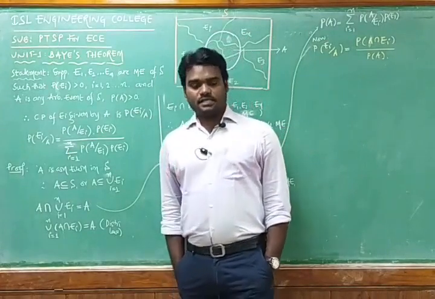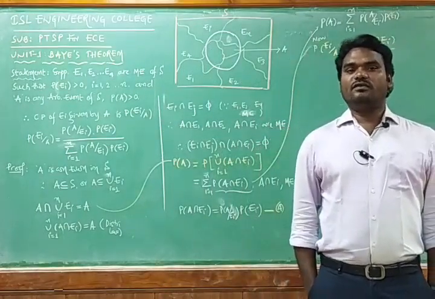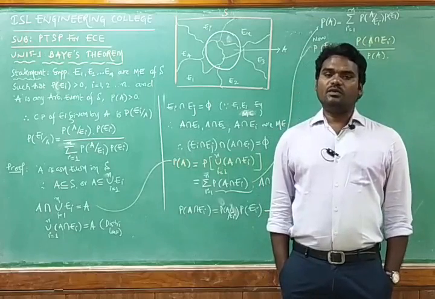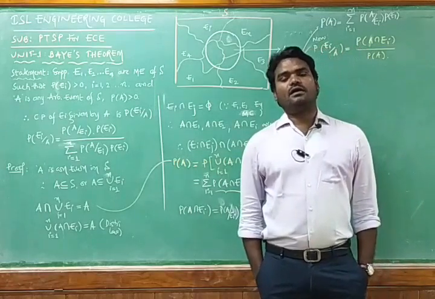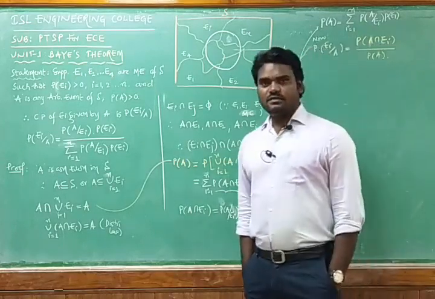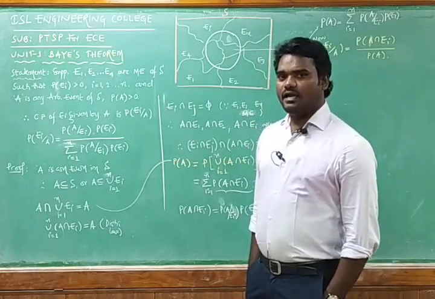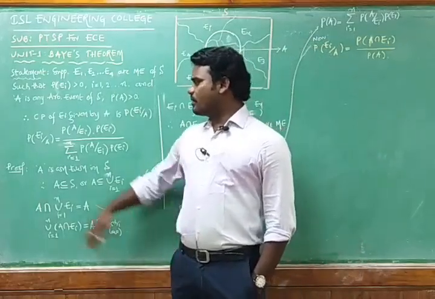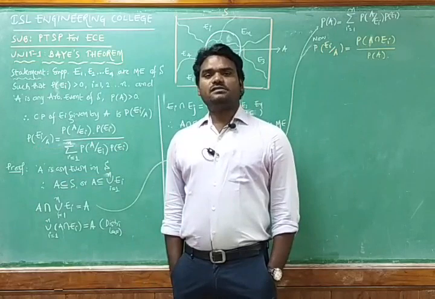Then what does the Bayes theorem explain to us? Bayes theorem explains that when we have some n number of mutually exclusive events which are the elements in the sample space, and we define an arbitrary event A, then by using the conditional probability we can define the probability of Ei, where i is from 1 to n.